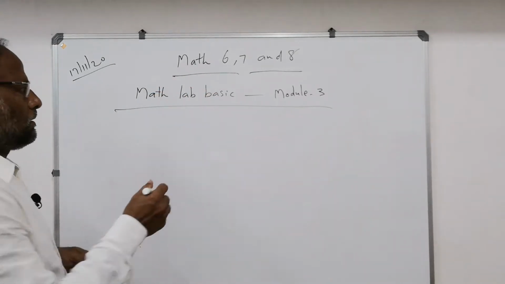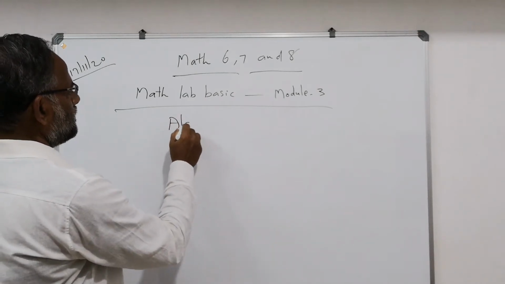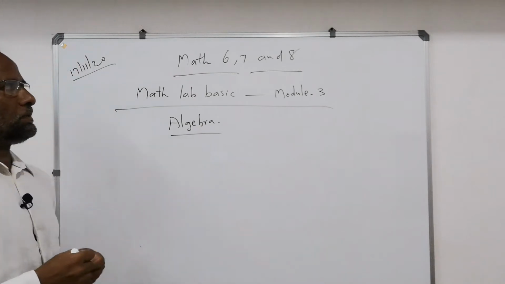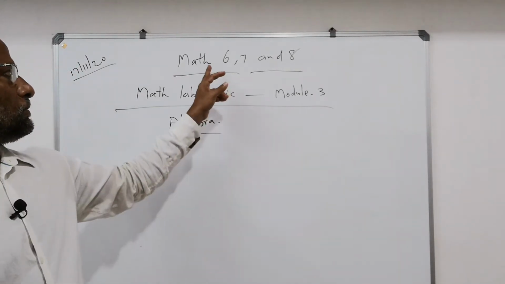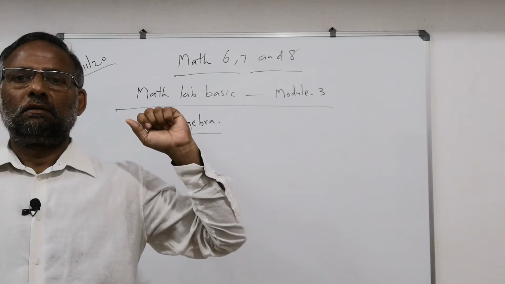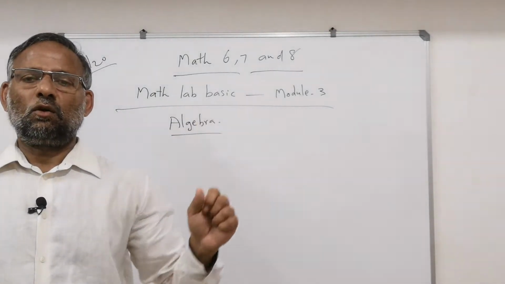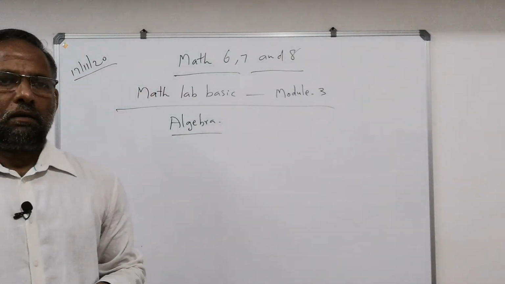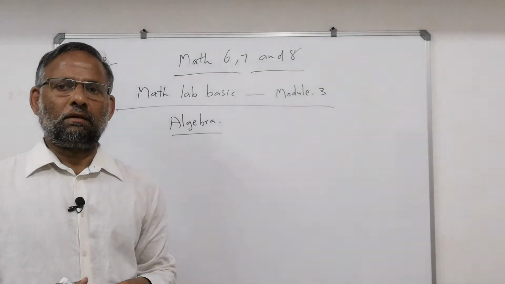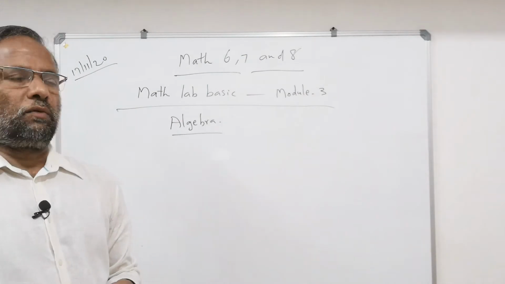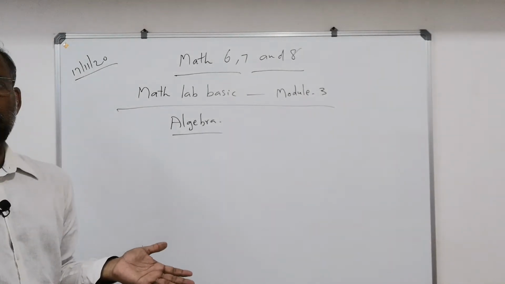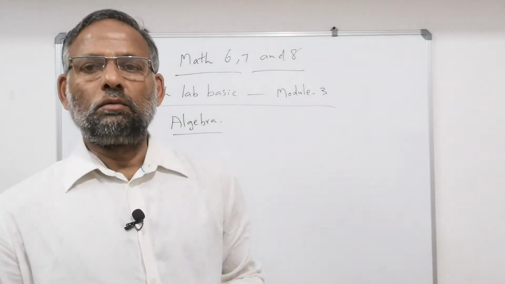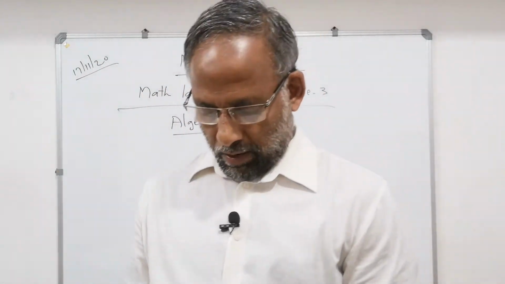Algebra. Listen here, algebra. Class 6 onwards. This is useful for 6, 7 and 8. From class 6 onwards, we are starting algebra. Up to 6, it was arithmetic, only numbers, the number system, and all operations with numbers only. Now, what is the difference in algebra?